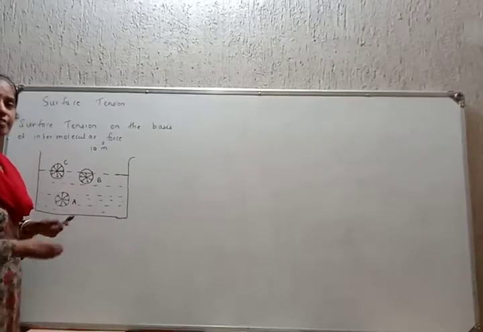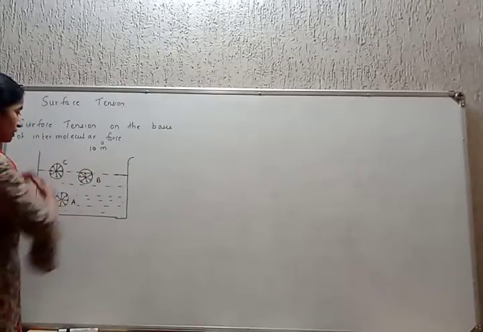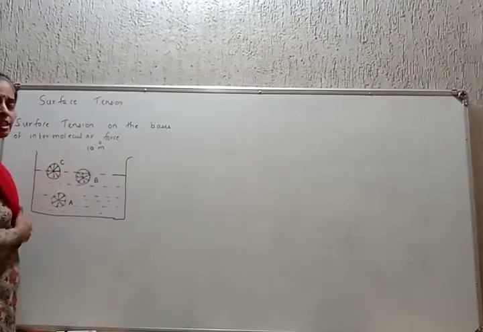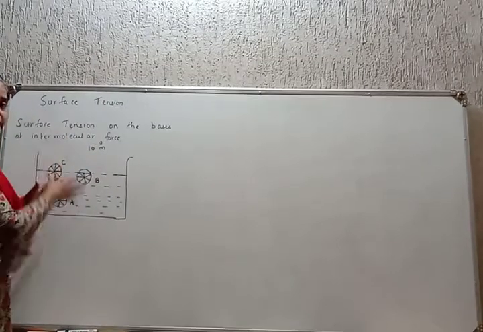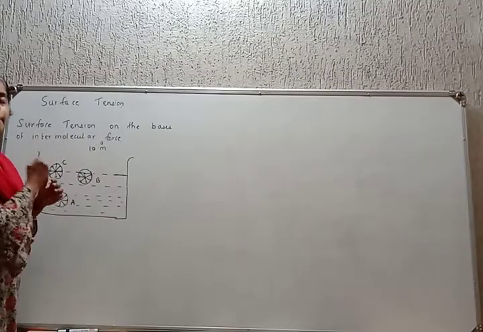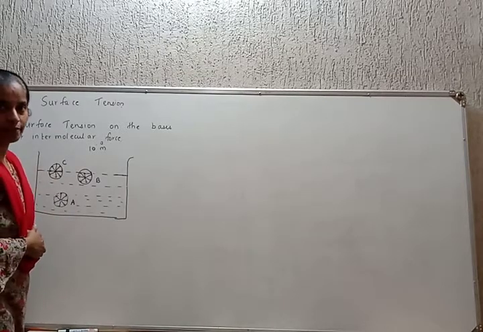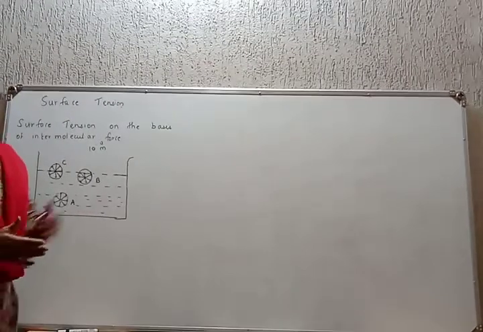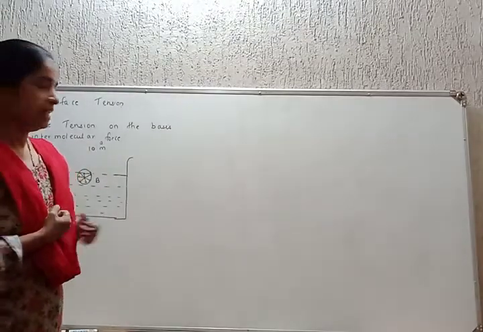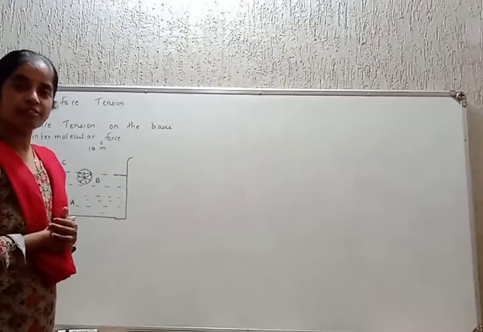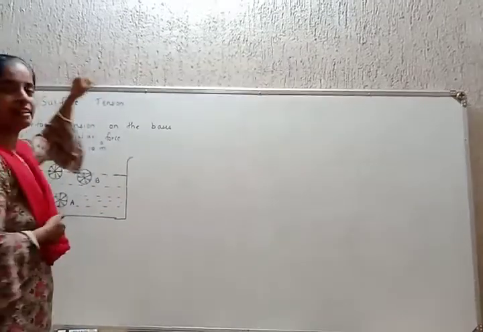Hence, the liquid surface behaves like a stretched elastic membrane because all the molecules on the liquid surface are acted upon in the vertically downward direction. Net molecules present on the surface are minimum, hence minimum surface area, hence minimum energy. Hence, every liquid surface behaves like a stretched elastic membrane. That is, the surface of the liquid behaves as if it is under tension. This is called surface tension.